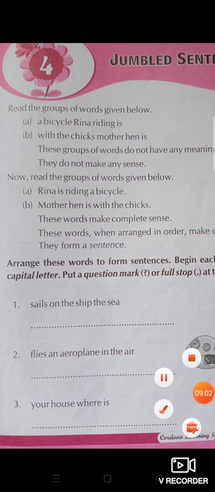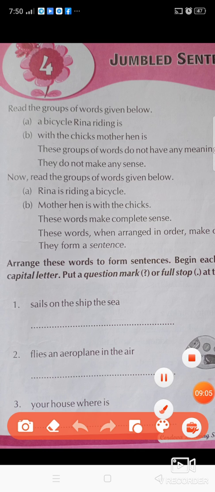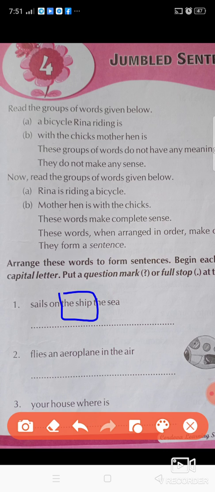Listen here. We can move directly to our questions. First one, sails on the ship that sea. So, which will be the first word here? Yes, the ship. So, we have to capitalize T here. The ship.